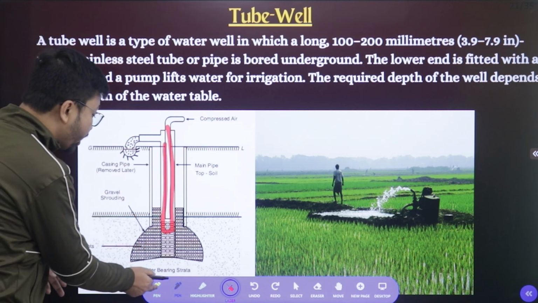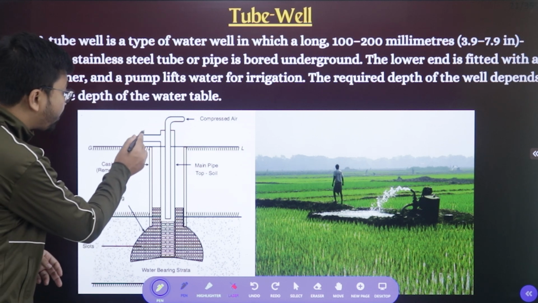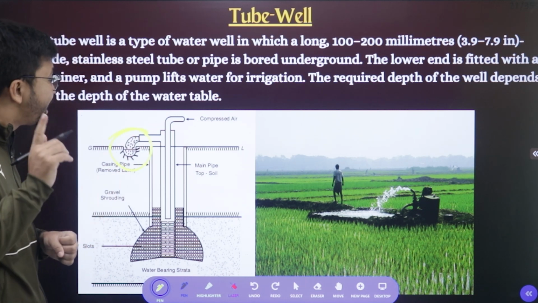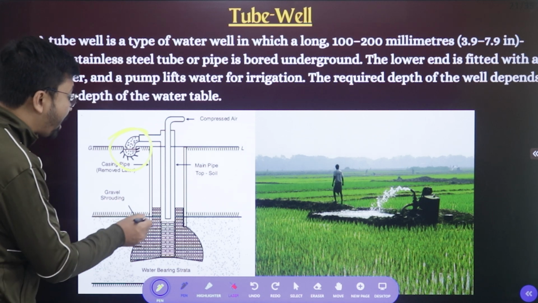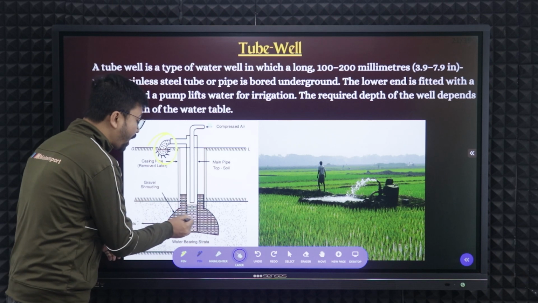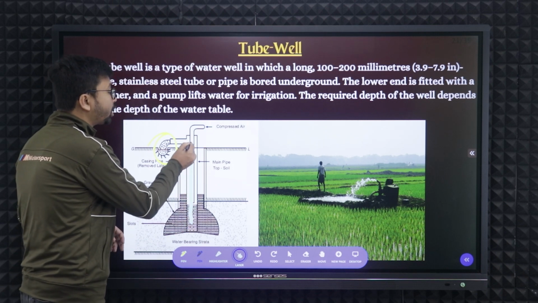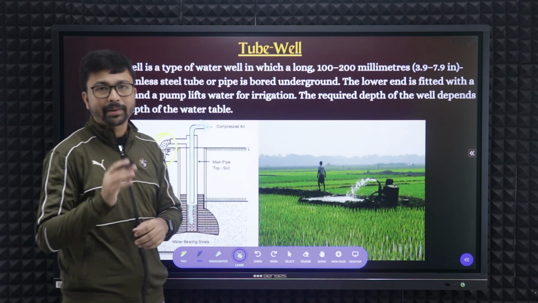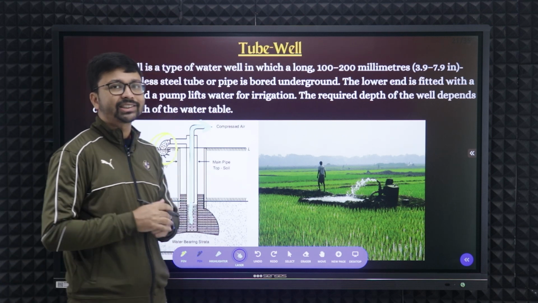But remember, to take out the water here, we have to use a pump machine, right? So cheap electric supply is another requirement. With the help of the pump, we will be able to take out the water through the pipe, and we can use it for our agricultural purpose easily, right? So what are the advantages?